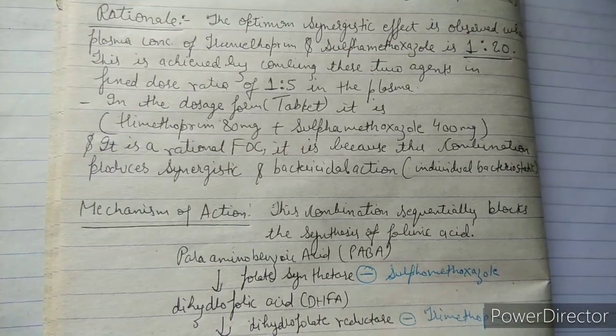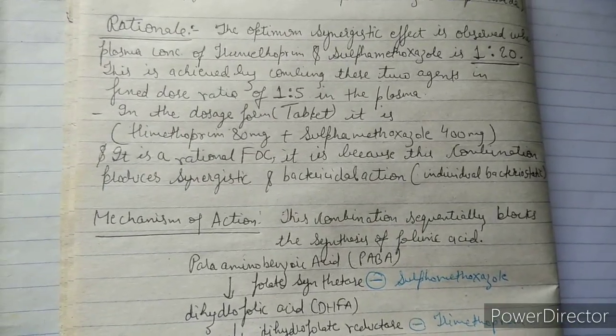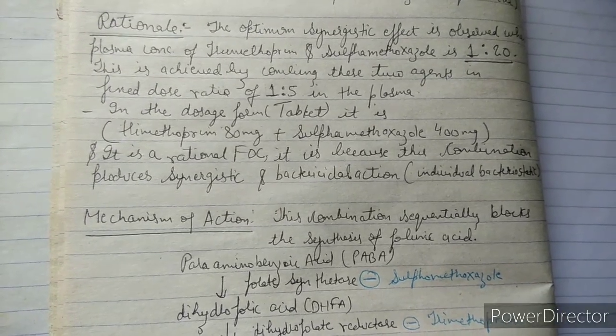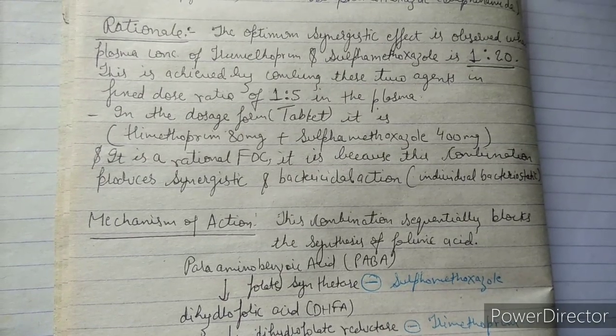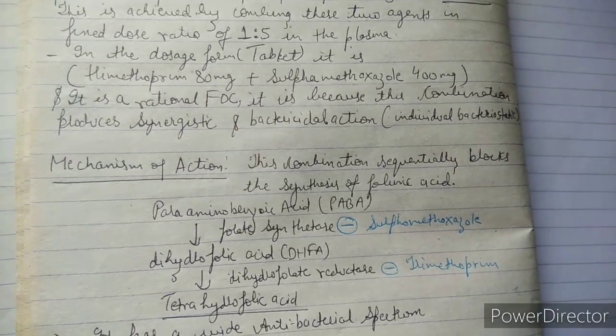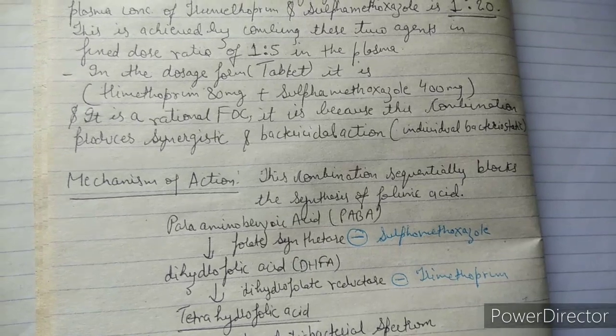So it is in plasma. Now if we are forming the dosage form, or I can say tablet, then what is the ratio in which we combine these two drugs? When we are forming the tablet, we are mixing trimethoprim 80 mg and sulfamethoxazole 400 mg. So guys, it is a rational FDC, because this combination provides synergistic and bactericidal action.